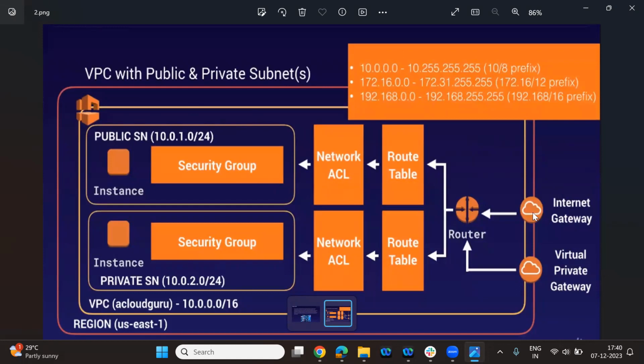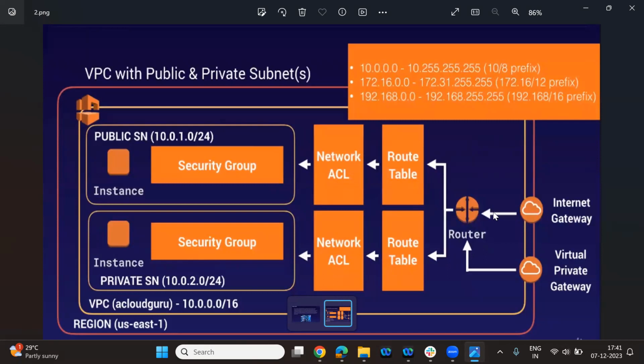From the internet it'll go to the router. Router has a route table, where you define all your IPs, where it will go and how it will go.